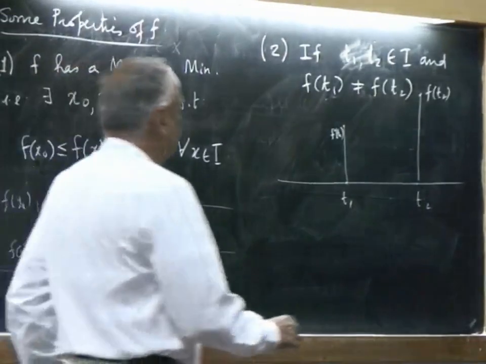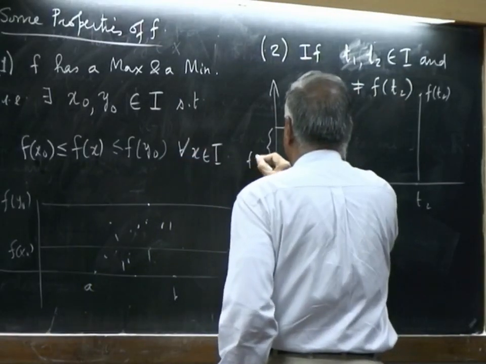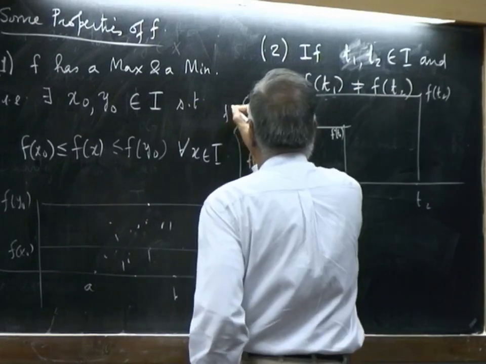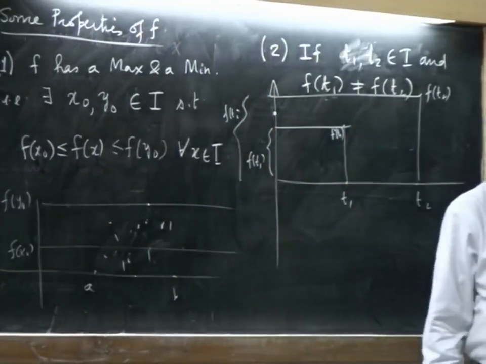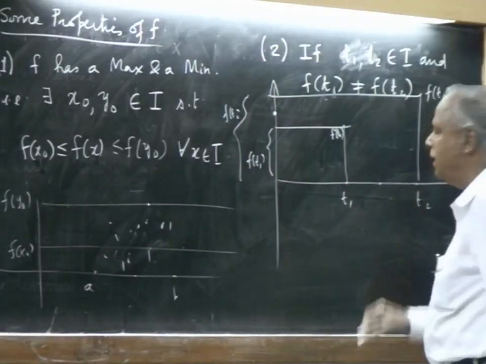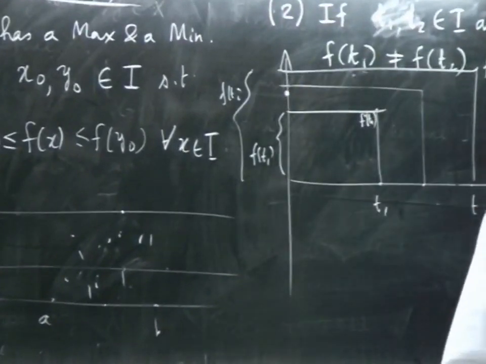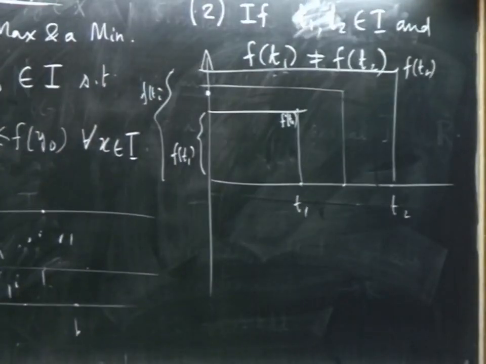So this is the height f(t1) and that is the height f(t2). Now take some point in between, then there will be a point in between here such that that value will be exactly equal to that. That is what we really mean by intermediate value. If it takes two values, every value in between is also taken.